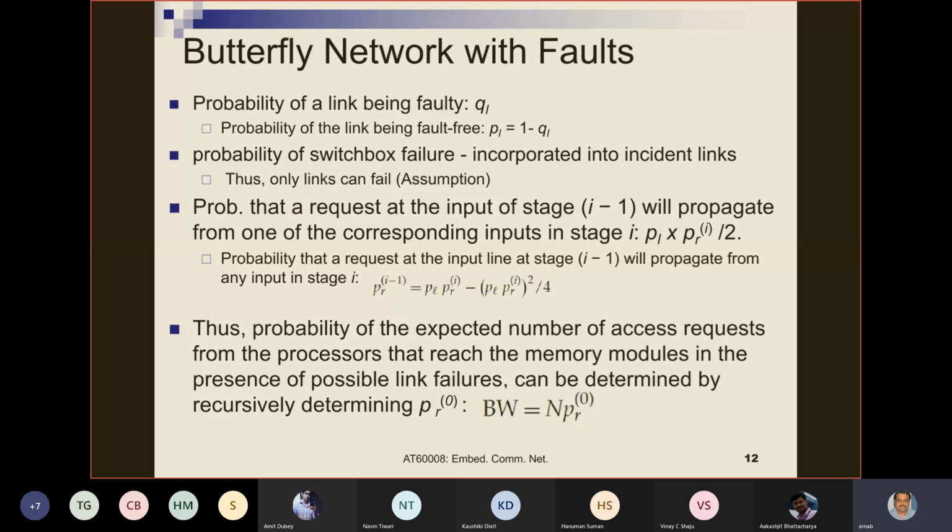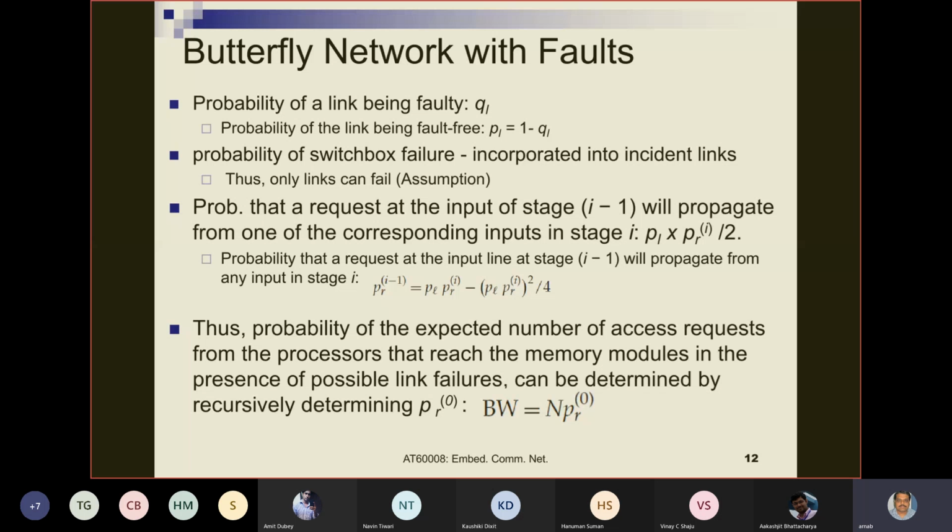So we will inflate the probability of failure of links by a certain amount to include the probability of failure of switchboxes. To make our working simple, it won't be as accurate, but this is how you can still consider this to be something realistic. Otherwise, switchboxes can fail just like links, but we can inflate the link failure probability to consider the failure of switchboxes as well.